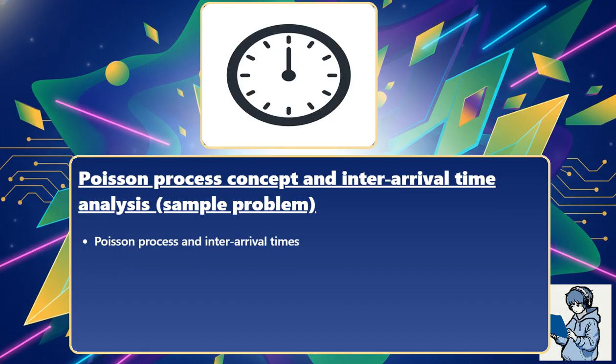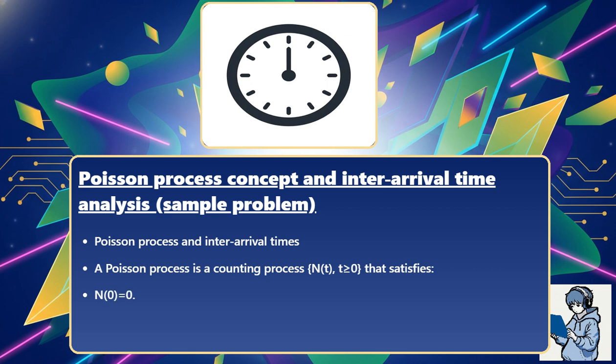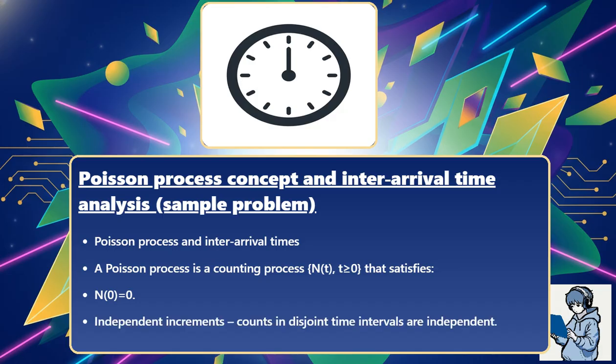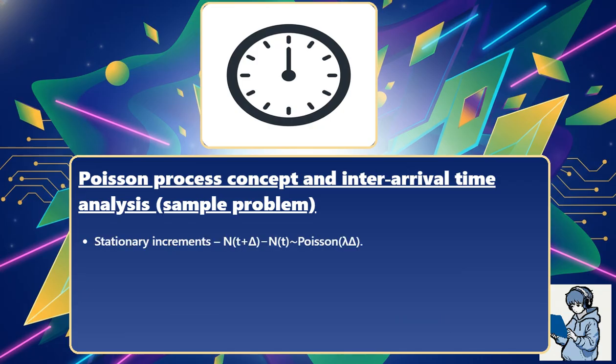Poisson process and inter-arrival times. A Poisson process is a counting process N(t), t greater than or equal to 0, that satisfies: N(0) = 0. Independent increments: counts in disjoint time intervals are independent. Stationary increments: N(t + Δ) − N(t) is distributed as Poisson(λΔ).